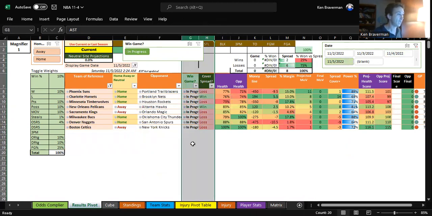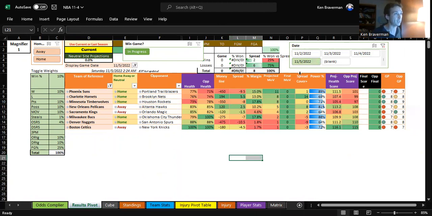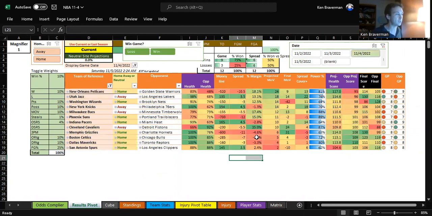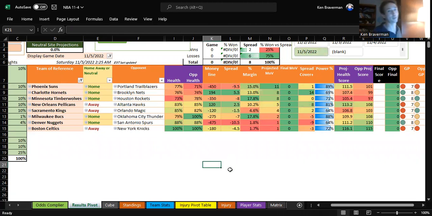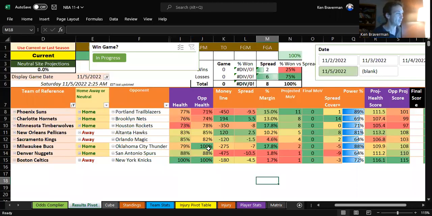There are lines. And here's where it's complicated. And I could look at it so you can see it here. See how the margin's not descending anymore. Like there's a minus 1.3 margin for the Knicks up here, but the projected score is doing something different. And that's why it's in this order. So we're going to be glancing at margins, obviously, but the reason this happens is because of the injuries, and this is the order we want to look at it in. This is what we want to do. I'm glad we got this done before college basketball starts. And do the same thing for college basketball. So there you go. So here's where it happens.